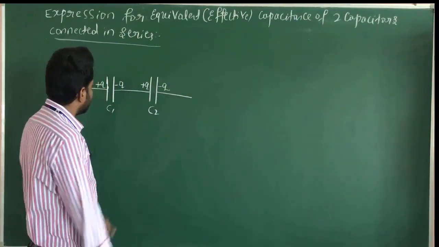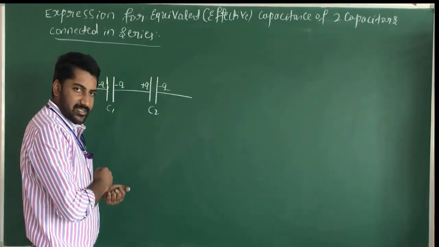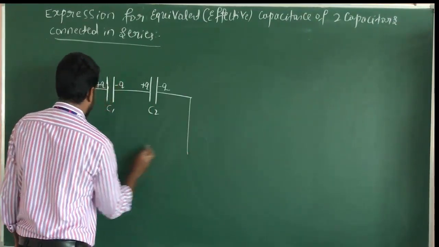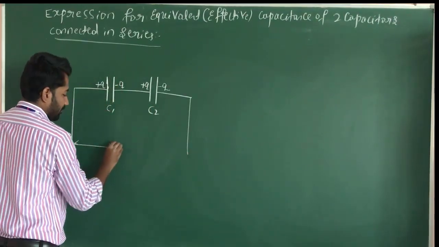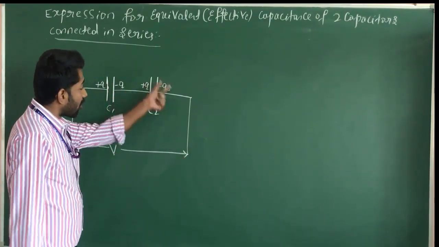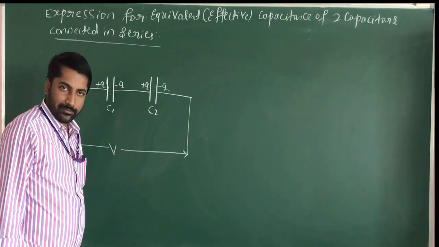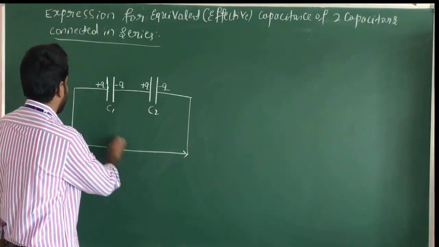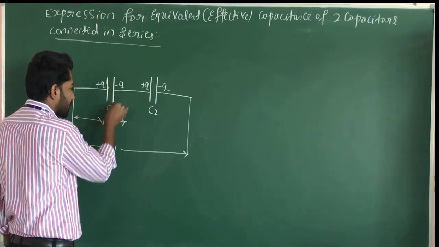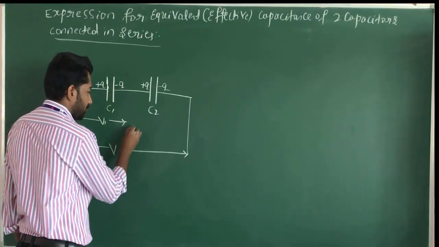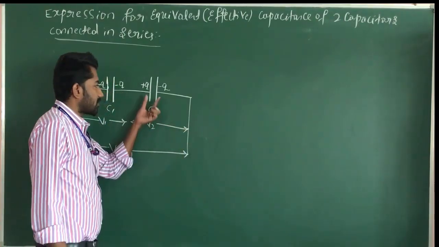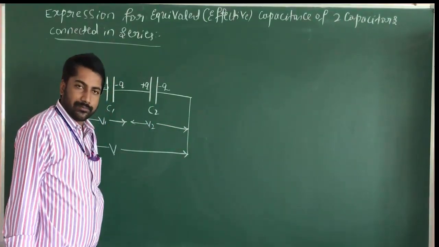When we combine two capacitors in series, the potential difference applied across this combination is V. Here V is the potential difference across this combination, V1 is the potential difference across capacitor C1, and V2 is the potential difference across capacitor C2.